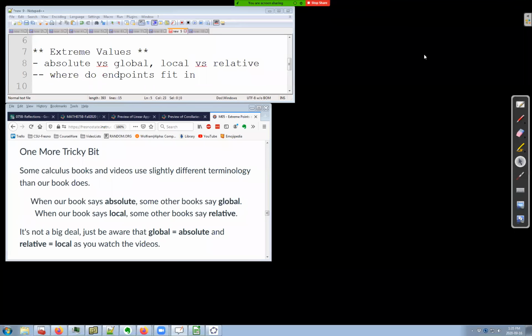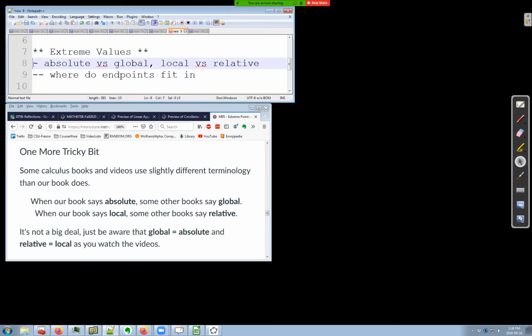Hey, Coach Travis here, and I got another question that came up in the reflections. This question is about extreme values. When we talk about extreme values, sometimes we use the word absolute, sometimes local, sometimes global, and sometimes relative. This can get all confusing, and that's a lot of words. And where do endpoints fit into all of this discussion?